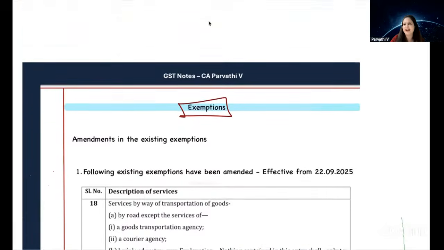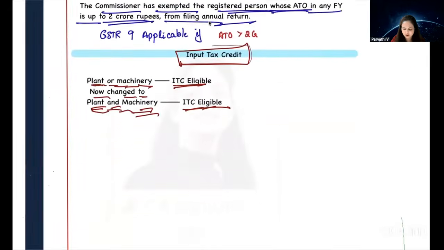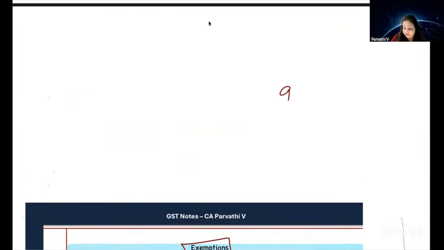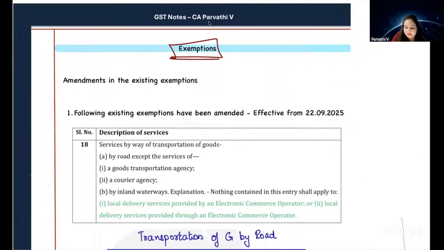This plant and machinery and returns. These are not very important from exam point of view. Even though it is an amendment, it is not very important because this is already there. This is what we have learned. This was also already there. So from exam point of view, it doesn't make any difference. But 9.5, it is important from exam point of view. Very, very important. Similarly, exemptions from exam point of view, very, very important.